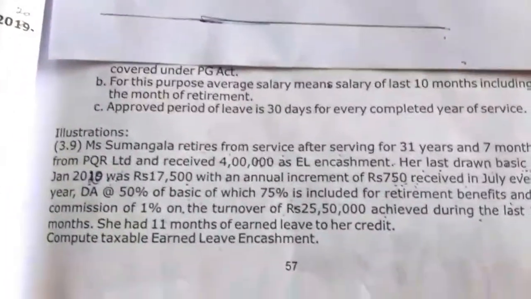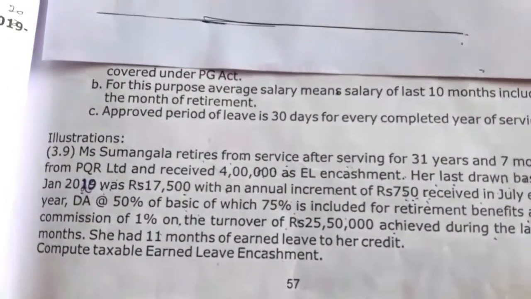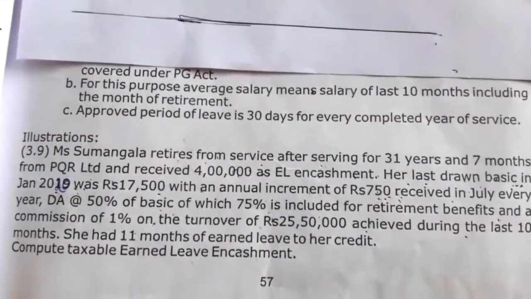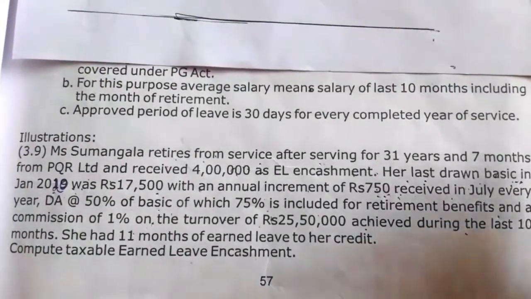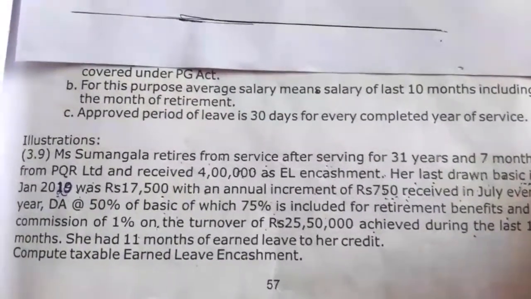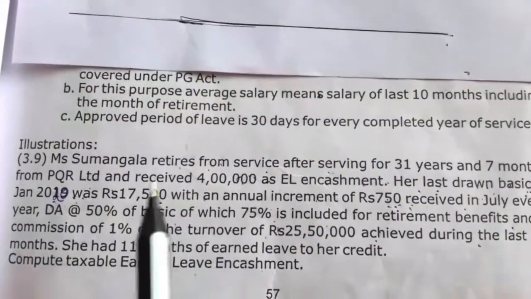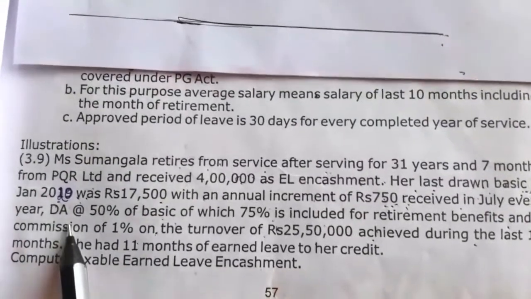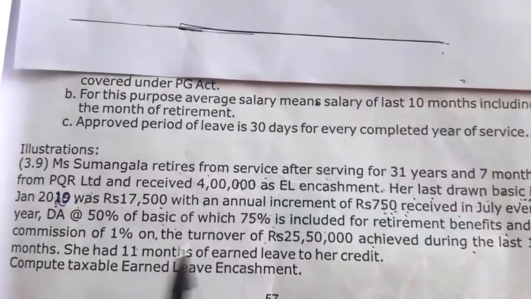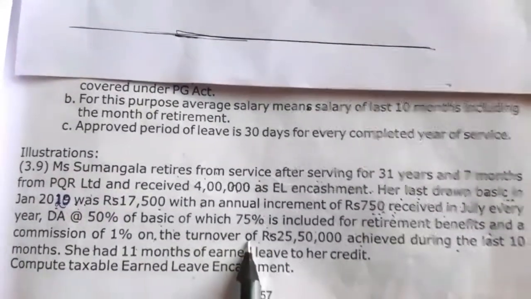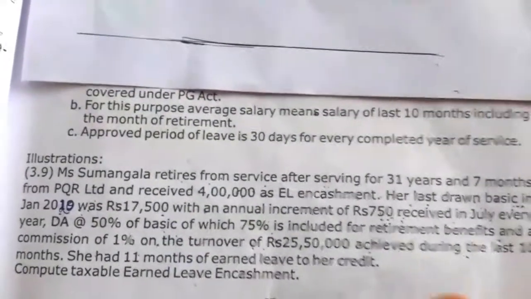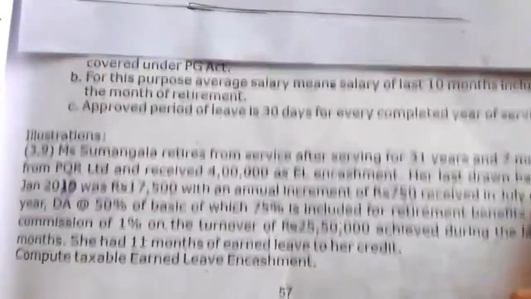Here in case of earned leave encashment, salary means the same as we take in case of gratuity for employees not covered under the Gratuity Act. That is basic plus DA if considered for retirement benefit, and commission if they give a percentage on turnover. So salary means basic, DA and commission here. Now we'll solve the solution.